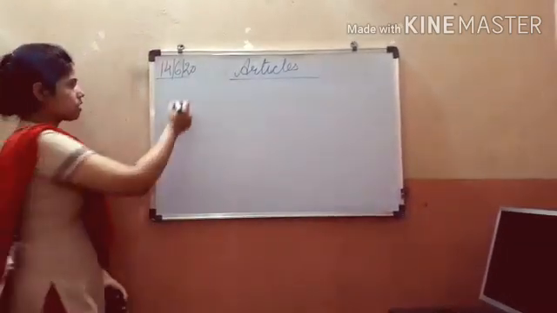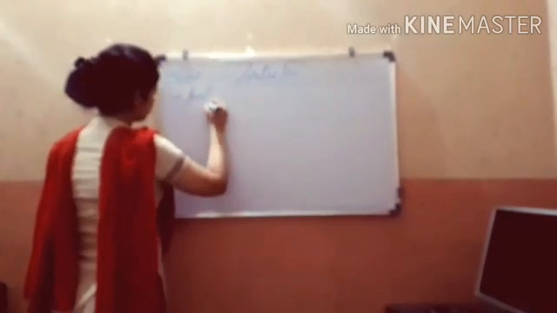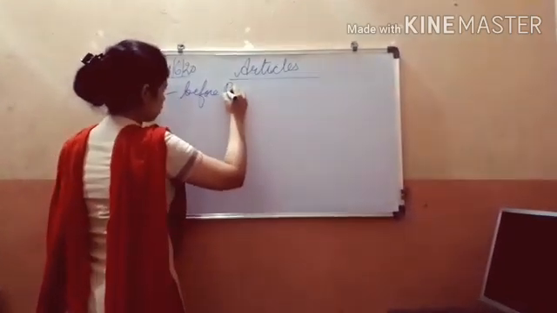Third use of the is that it is used before proper nouns.